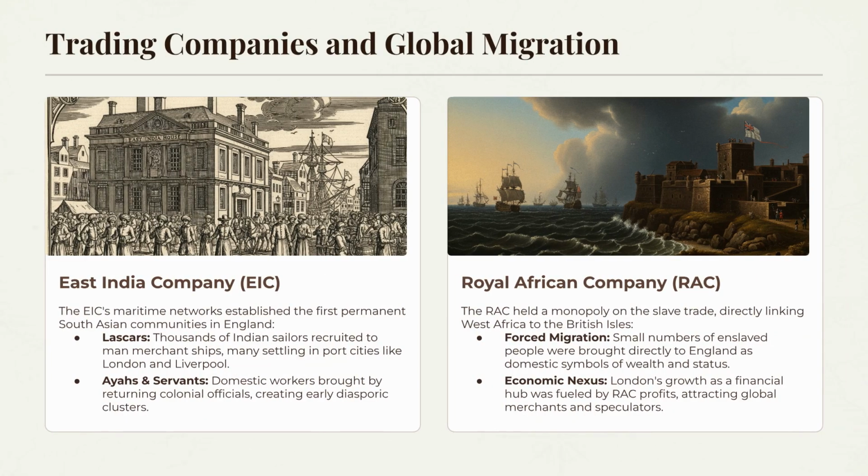Global migration was fundamentally shaped by powerful organizations, particularly the East India Company and the Royal African Company. The EIC established the first permanent South Asian communities through the recruitment of Lascars, who were sailors, and domestic ayahs and servants. The Royal African Company gave Britain a strong position as traders during enslavement, and while it was rare for enslaved people to be brought to Britain, they could be brought and were set free or worked as domestic